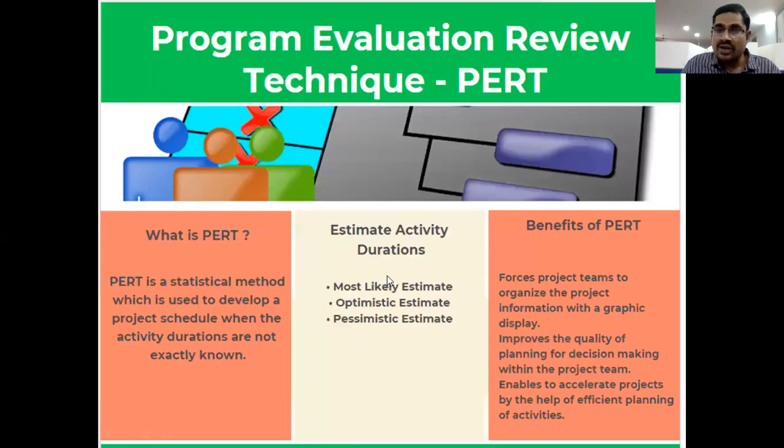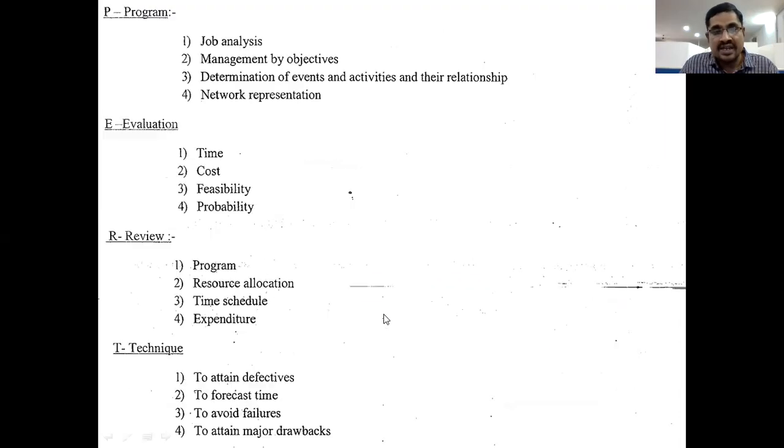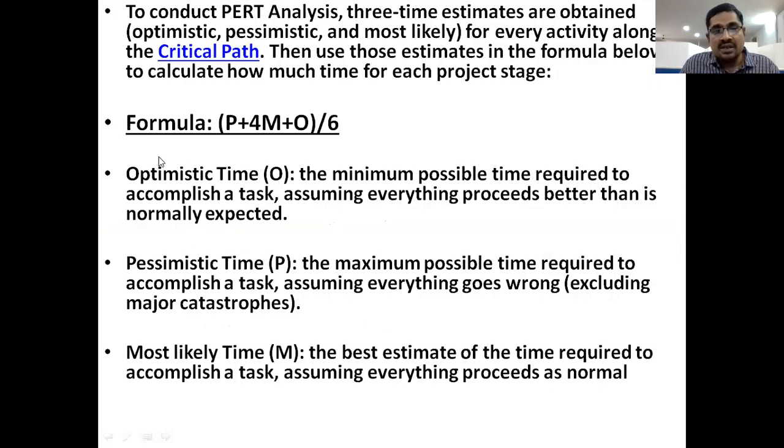In this PERT, we don't know the exact estimation of time for each and every activity. That's why we used these three timings: normal time, optimistic time, and pessimistic time, right? So we are using these timings: optimistic time, the low time; pessimistic time, the maximum time; most likely time, meaning normal time. These three also come under the estimation of timings.